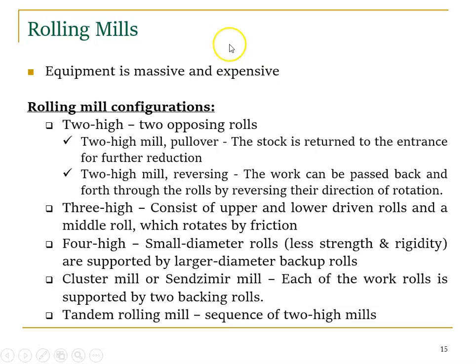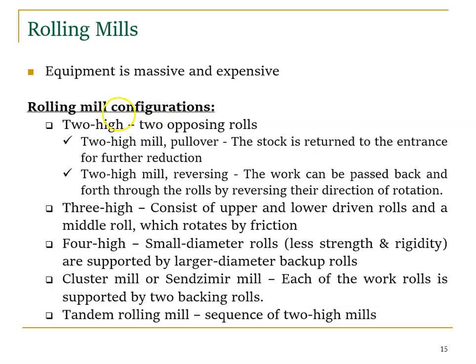So for rolling we need to use rollers, and the equipment is what we call a rolling mill. Looking at rolling mill classifications, the configuration or setup is based on the number of rollers. Rolling mill equipment is massive and expensive. The configurations: if we have two rollers, then we say it's two opposing rolls, right?